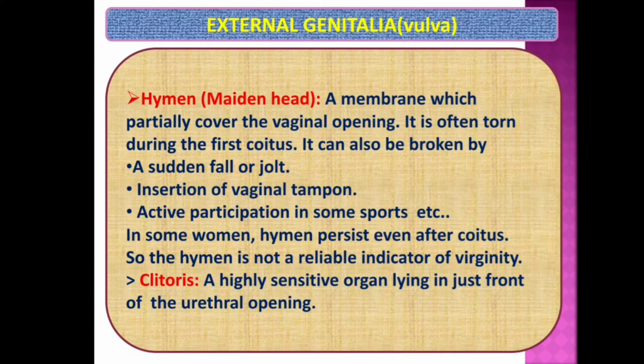And what is hymen? A hymen is a membrane which partially covers the vaginal opening, and it is often torn during the first coitus. It can also be broken by a sudden fall or a jolt, or insertion of a vaginal tampon, or active participation in some sports like high jump, long jump and cycling. And due to any other active participation in sports, there is a chance of tearing. A tampon is nothing but an object which is used to reduce the excess flow of blood during menstruation.